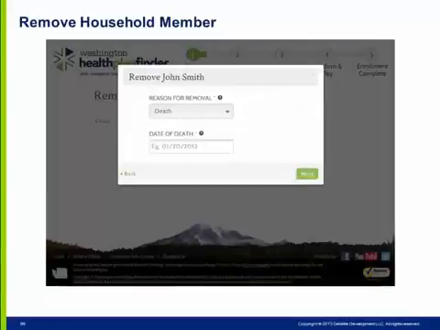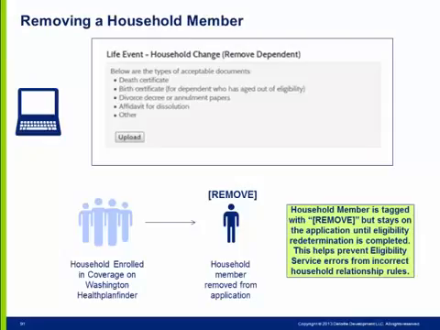This Remove Household Member pop-up is displayed when the applicant wants to remove a household member. Click the drop-down list and select the reason for removal, and click Next. When the primary applicant reports a change to remove a household member, the household member will be tagged in Healthplanfinder with Removed, but will not physically be removed until the application is resubmitted and eligibility determination is complete. Because the household member remains on the application through the eligibility redetermination process, there is a reduced likelihood that the applicant will experience eligibility service errors during the change reporting process for removal of a household member.